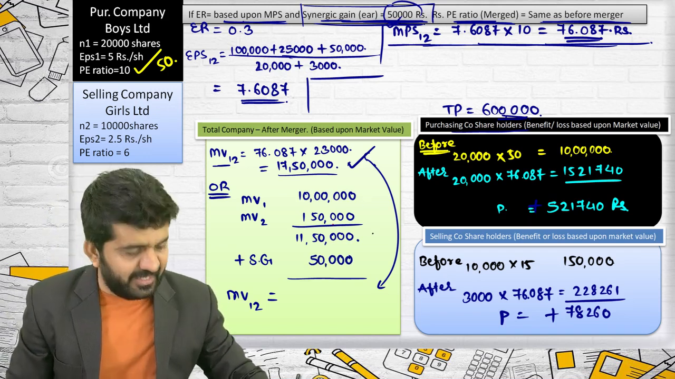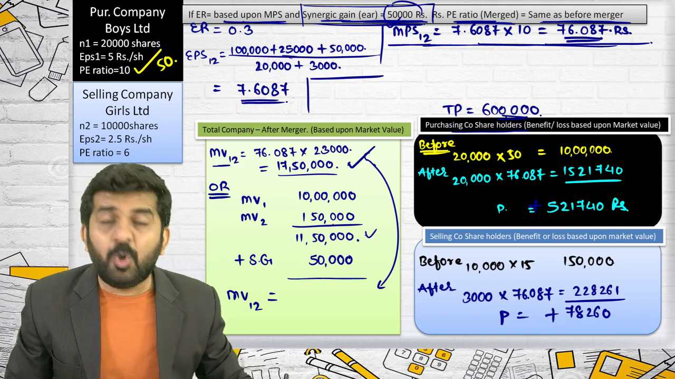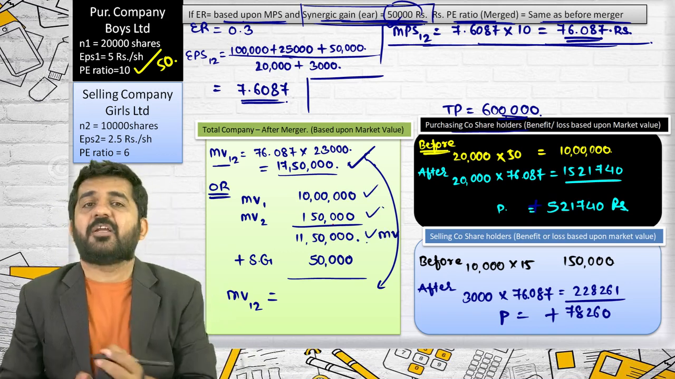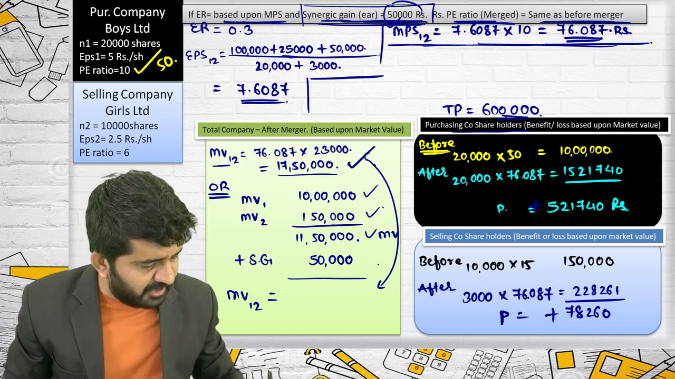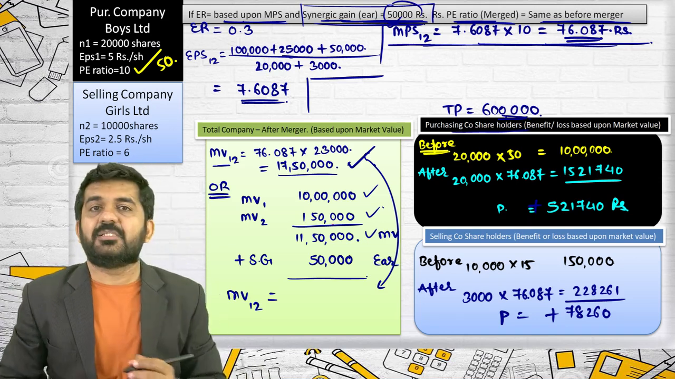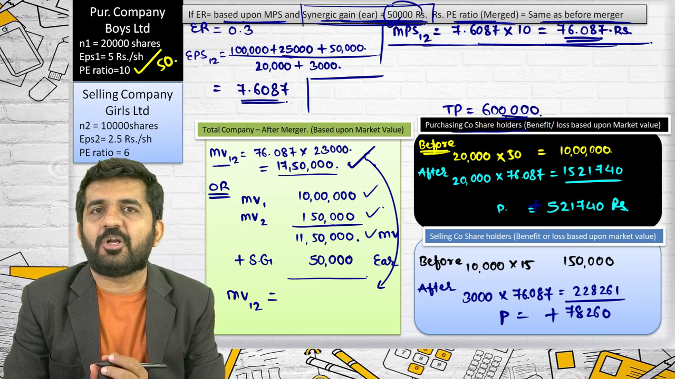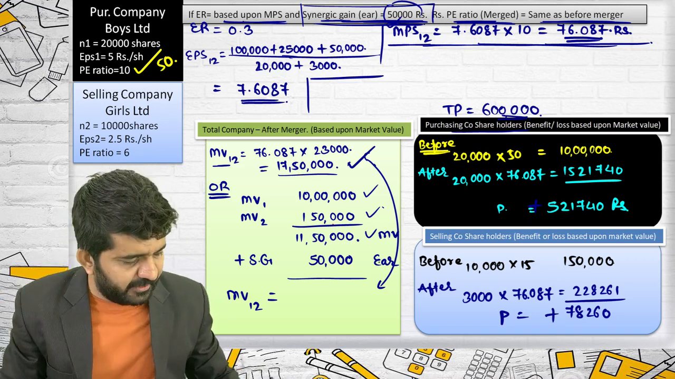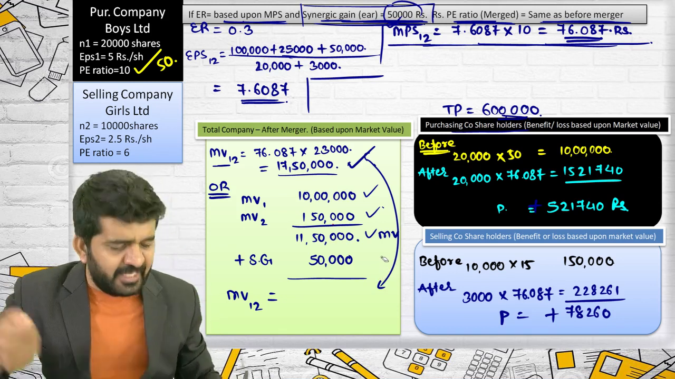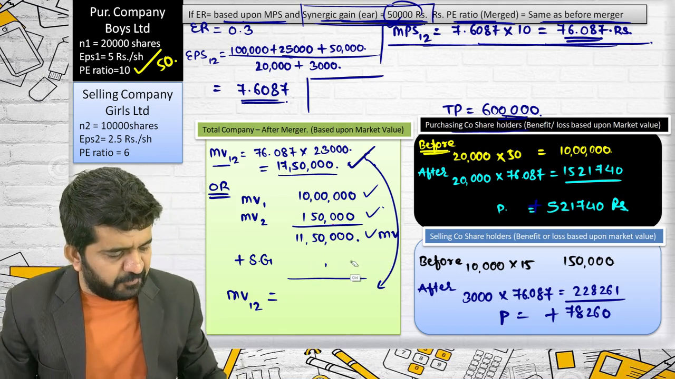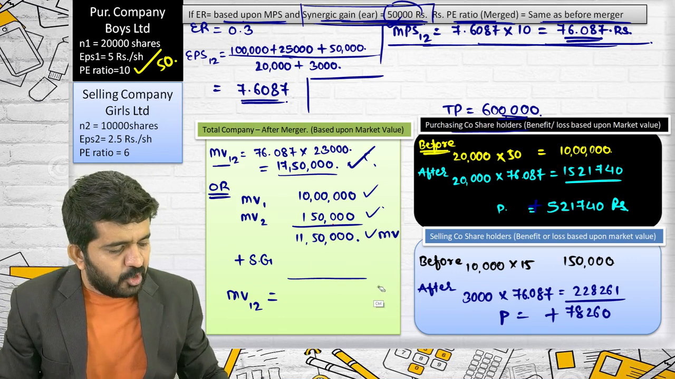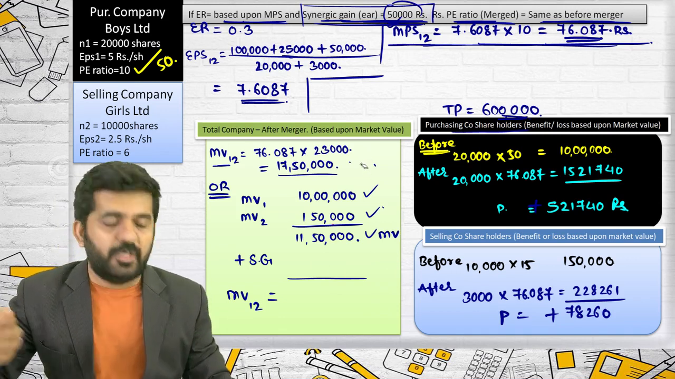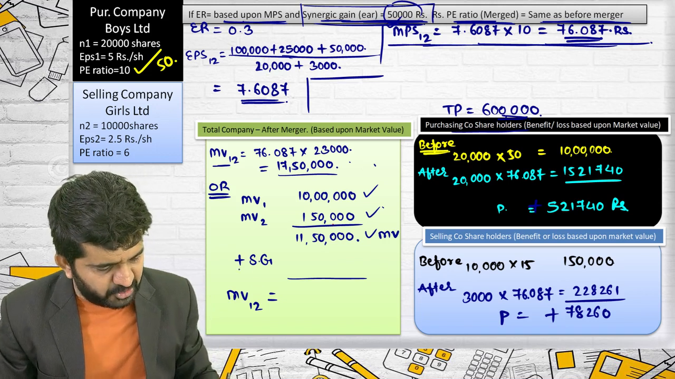See where I am adding 11,50,000. What is 11,50,000? This is market value. In market value, you cannot add earnings. You will have to add market value in it. To convert earnings into market value, this 50,000 is your earnings. To convert earnings to your market value, you need to multiply it with the P ratio.